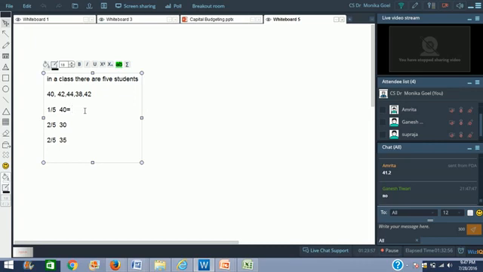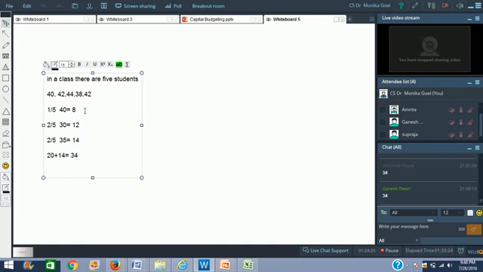You should simply multiply 1 by 5 by 40. So 1 by 5 multiplied by 40 is equals to 8. 2 by 5 multiplied by 30 is equals to 12. And 2 by 5 multiplied by 35 is equals to 14. And then add all the 3 together. So the average weight of this class would be 20 plus 14 is equals to 34 kgs.